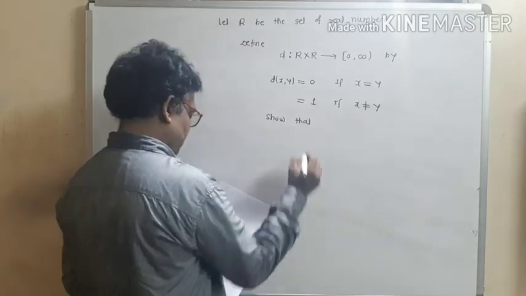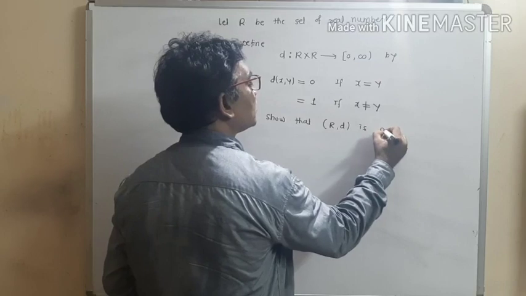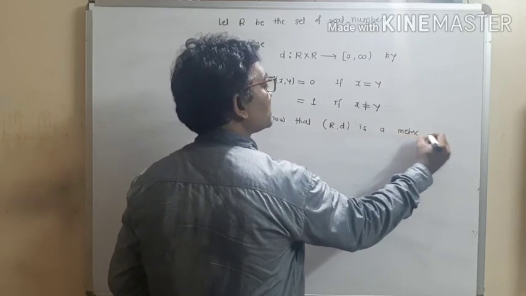And we have the same question. Show that R, d is a metric space.